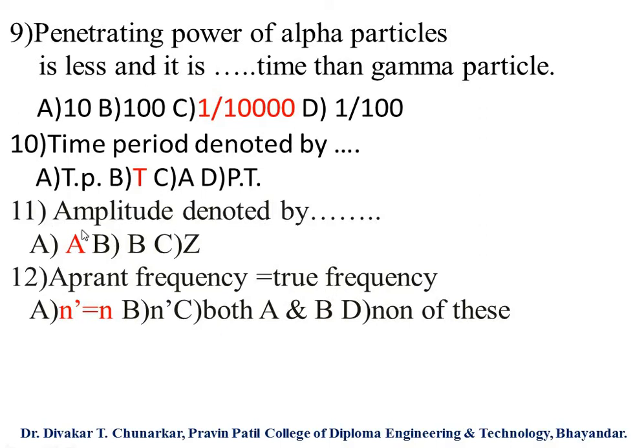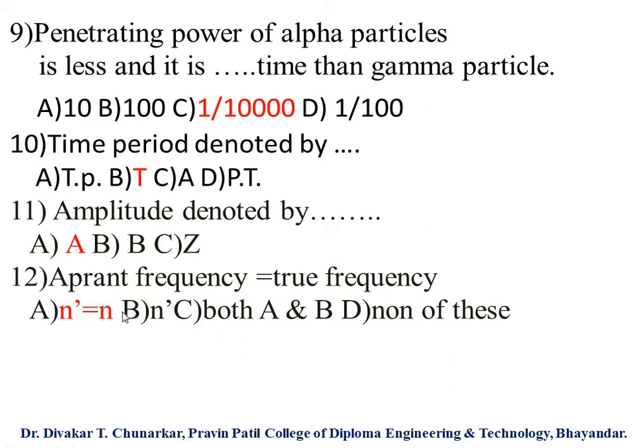So amplitude is denoted by option A, capital A; option B, capital B; option C, Z; and option D, none of these. Keep in your mind, our answer is option A, amplitude. A is the amplitude, so amplitude is denoted by capital A.